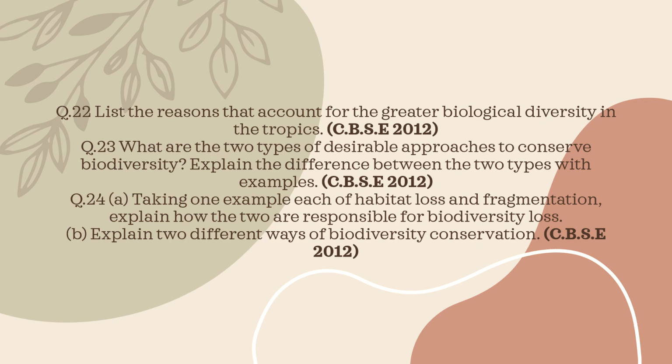Question 24b. Explain 2 different ways of biodiversity conservation. First, in situ conservation, which protects species within natural ecosystems. Second, ex situ conservation, which preserves species outside their natural habitats for future use.